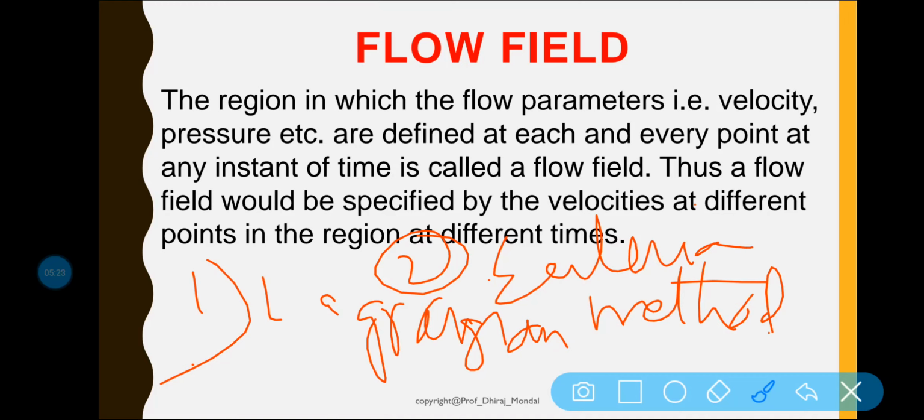Okay, what do you mean by Eulerian method? First of all, let us discuss the Lagrangian method. In the Lagrangian method, a single fluid particle is followed during its motion, and its velocity, acceleration, density, etc. are described.